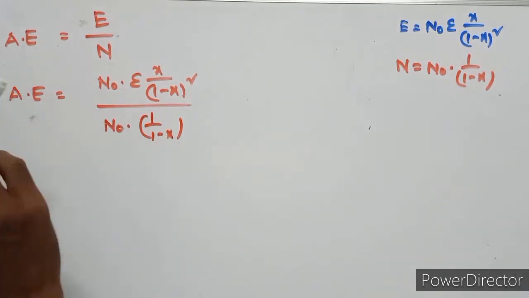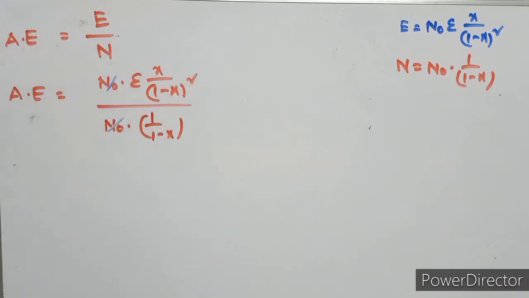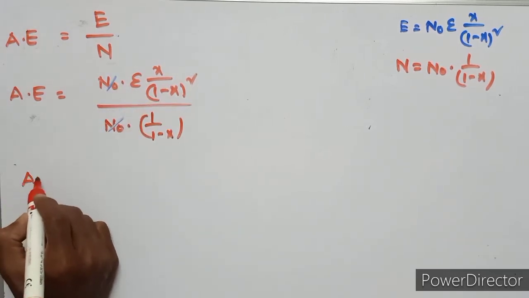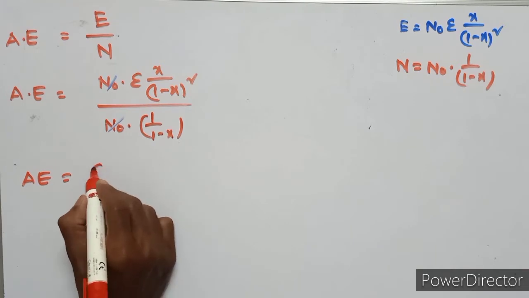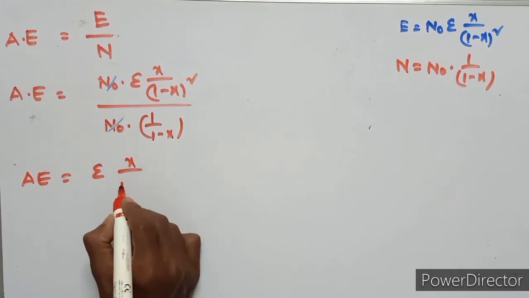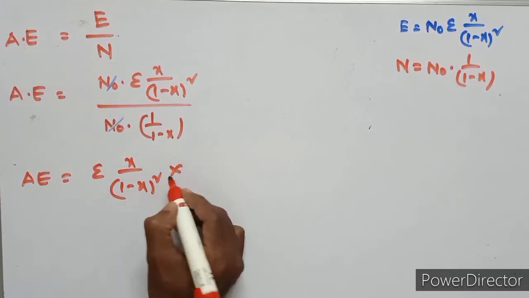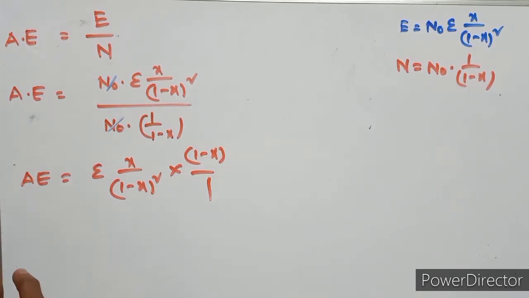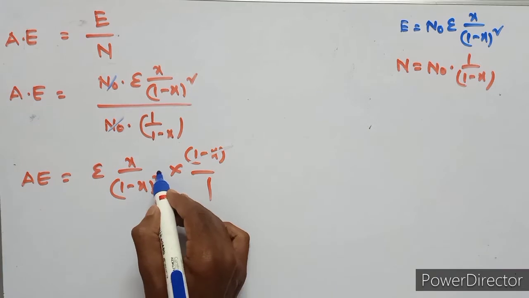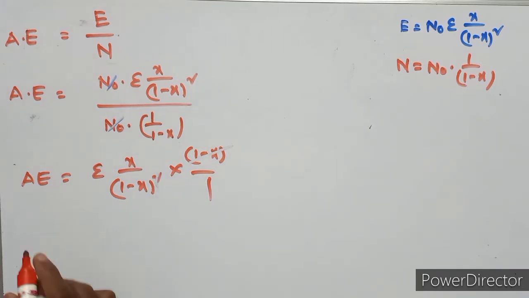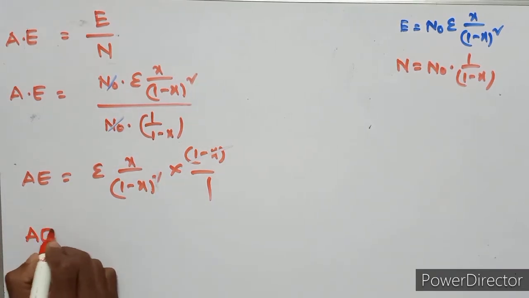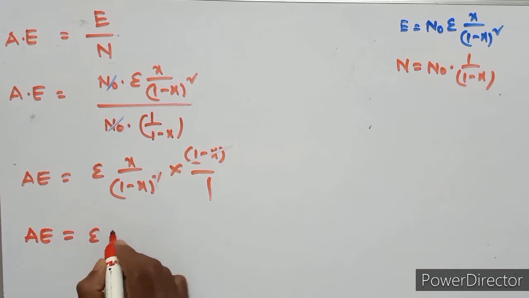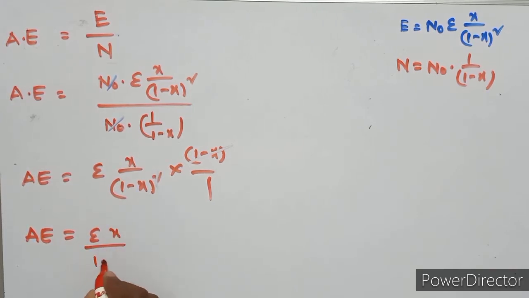Here n naught cancels. So average energy equals epsilon x upon 1 minus x whole square into 1 minus x upon 1. Here 1 minus x is cancelled. The remaining average energy equals epsilon x upon 1 minus x.